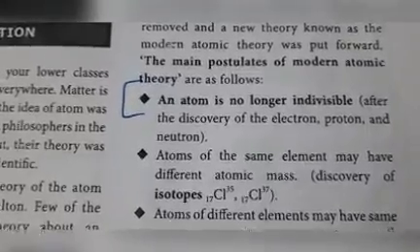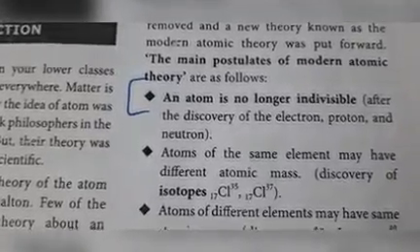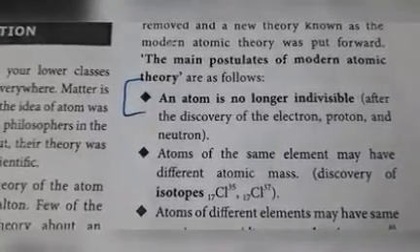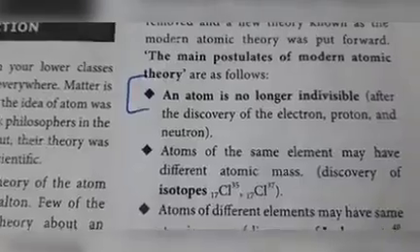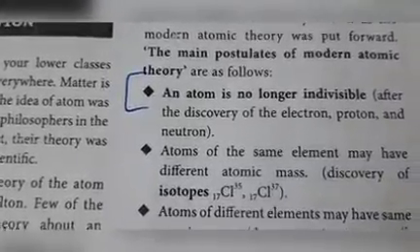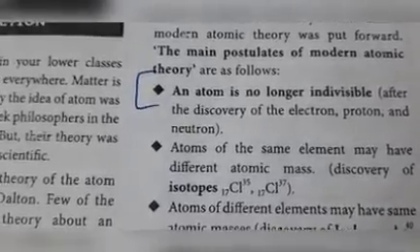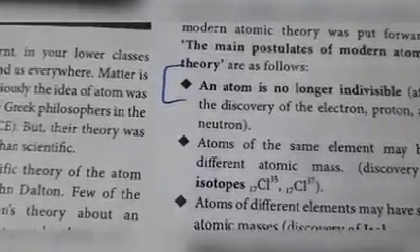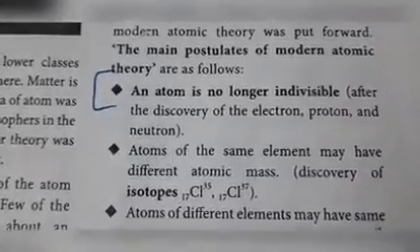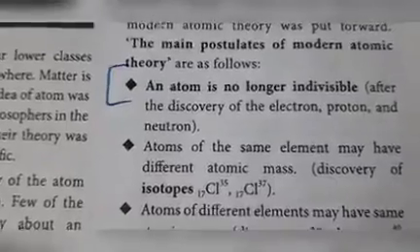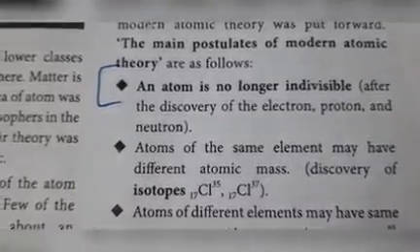Both have the same atomic number, that is 17, but different mass numbers, one is 35 and another is 37. So, same atomic number but different mass number is called isotopes. In this point, isotopes are the key point.